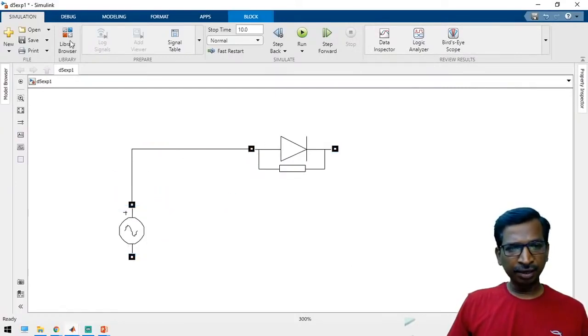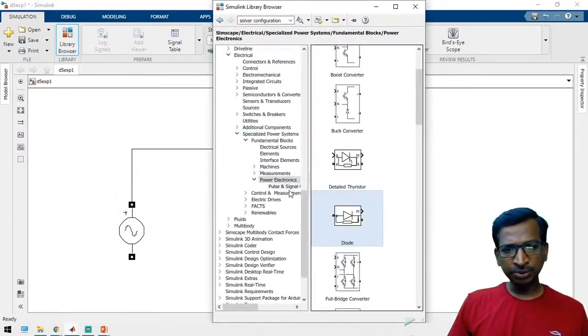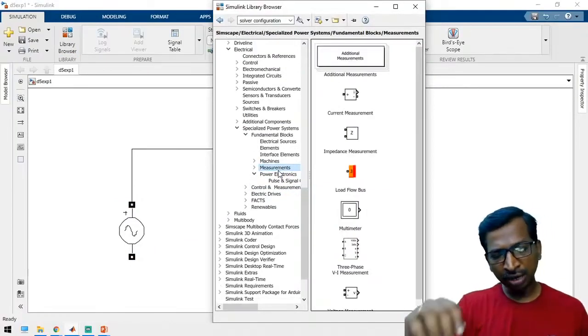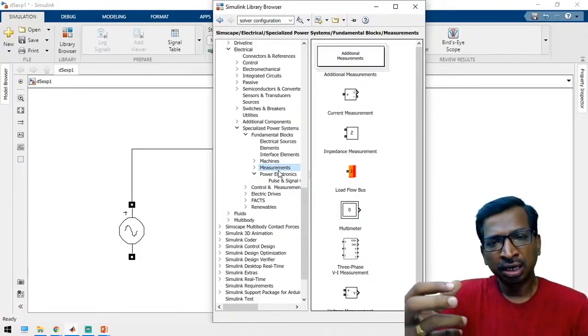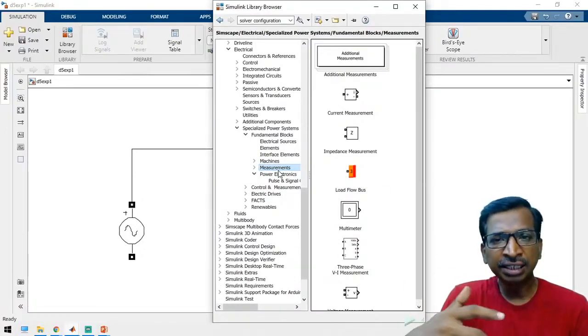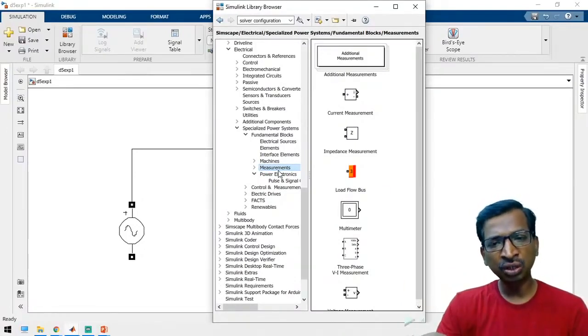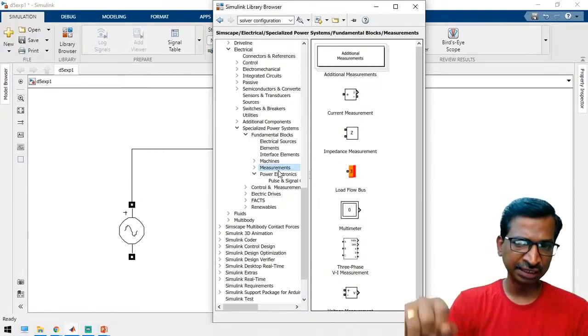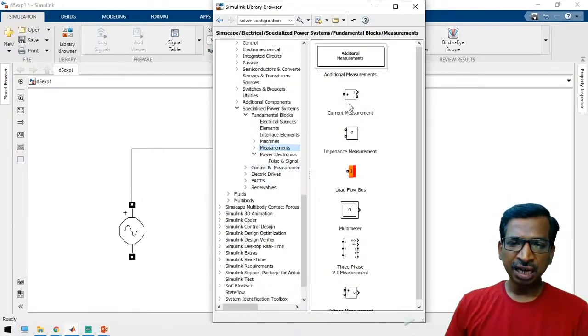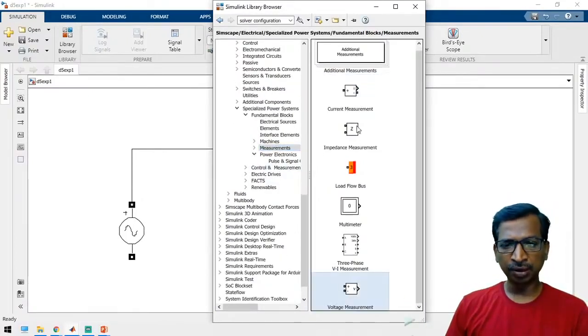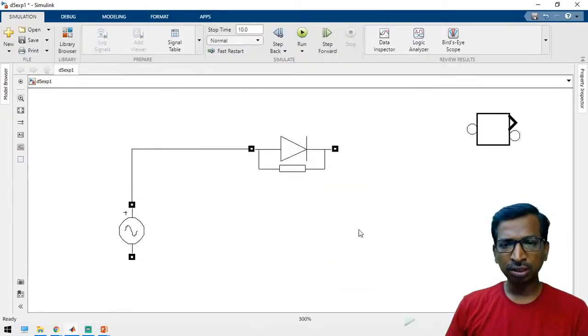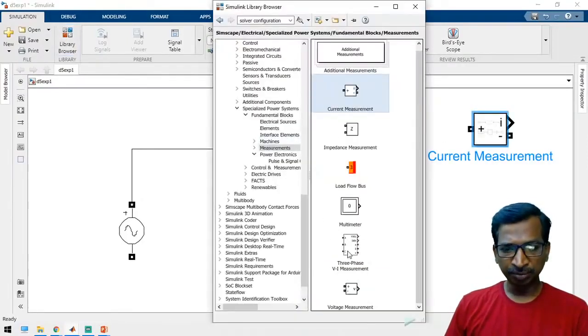In the power library in MATLAB, you have an option called the measurement block. Open the measurement block. Here we can measure voltage, how much voltage is available, and how much current is going to the circuit, so everything we can analyze. For that we need a current measurement block as well as a voltage measurement block. So just take the current measurement block and voltage measurement block.